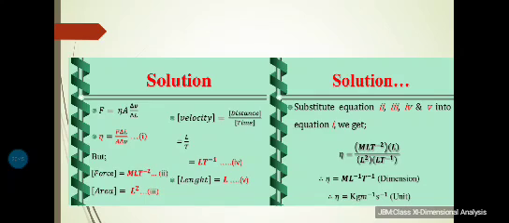So you need to memorize the dimensions of most of the important physical quantities, and then only you will be able to apply this knowledge in solving several questions. So over and over again I am saying this, that you please go through the dimensions of all the important physical quantities given in the end of your textbook, so that you are able to apply this understanding in solving questions based upon dimensions.